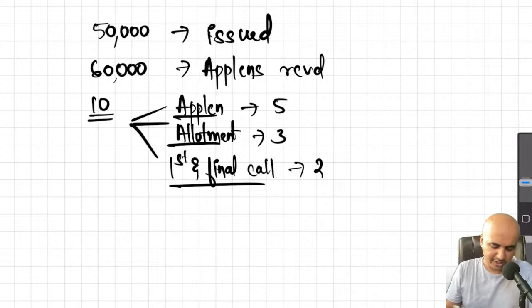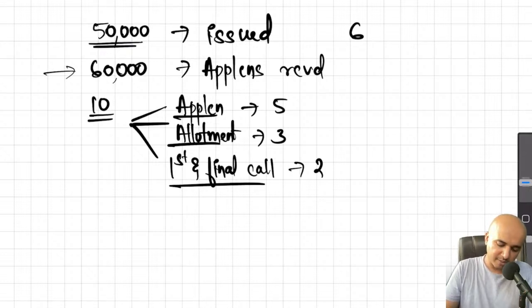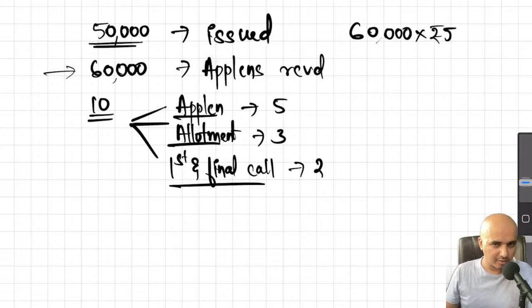But there is one problem as well here. We have issued only 50,000 shares, whereas we have received 60,000 applications. So how do we deal with it? First of all, write down the entry for receipt of application money. 60,000 applications received at the rate of rupees 5 per application. That means every person who subscribed to our company shares paid rupees 5 per share. Likewise, we have received subscription to the extent of 60,000 shares. Let us record that first.